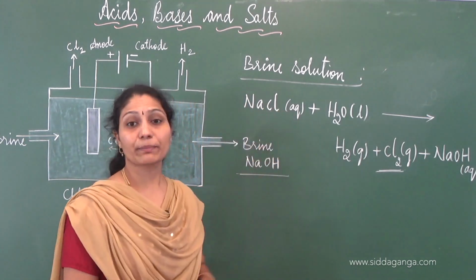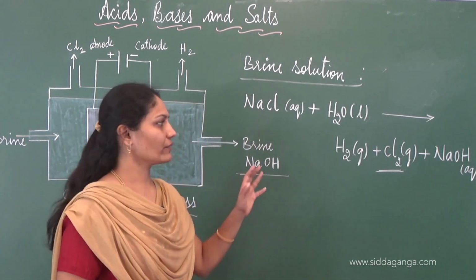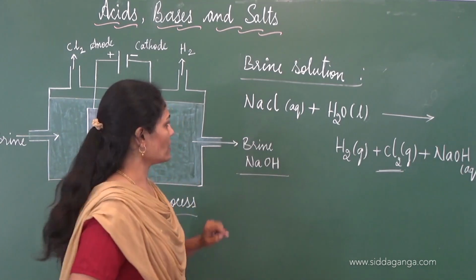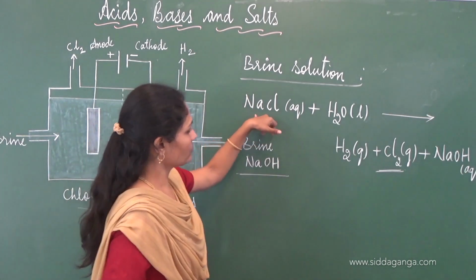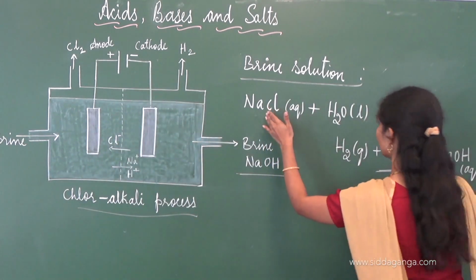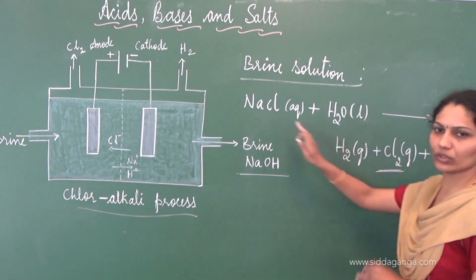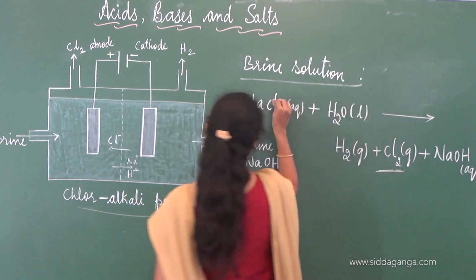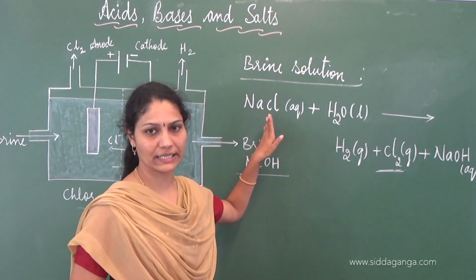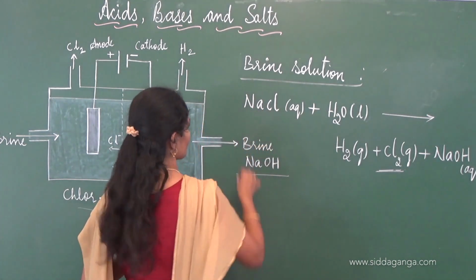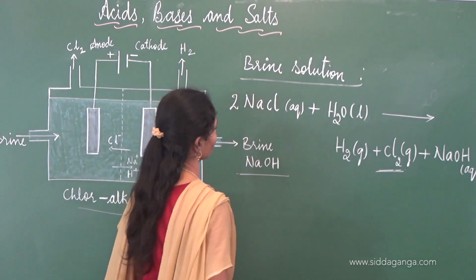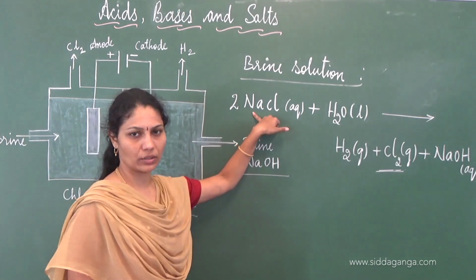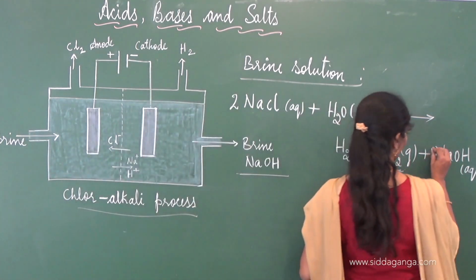Check whether the equation is balanced or not. Whenever we write an equation, we also need to check whether the equation is balanced or not. NaCl, sodium: in both LHS and RHS, on both sides, sodium is balanced. Chlorine, here it is 2 and here it is 1 atom of chlorine, so I need to balance chlorine present in the left hand side, right? So I need to put 2 here. So what happened now? Sodium also got 2 atoms, and that's the reason I need to put 2 here.